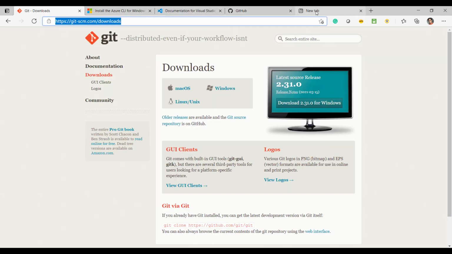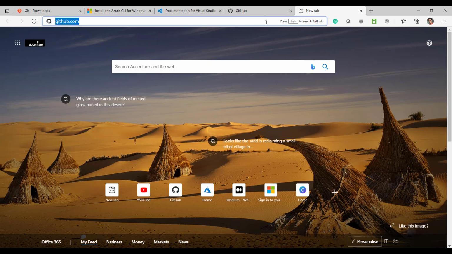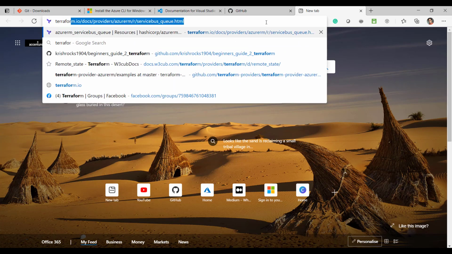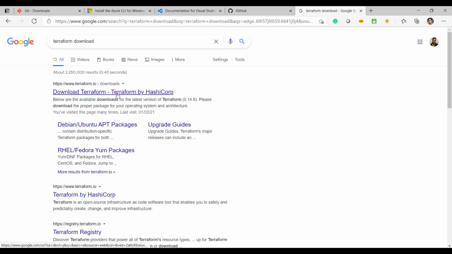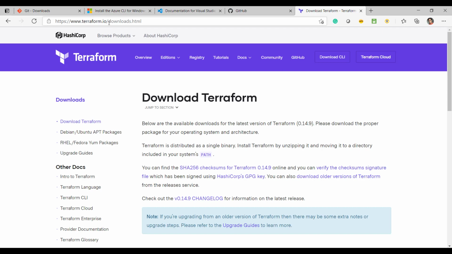So now next thing, we need the Terraform installation. So first thing we need to do is search for Terraform download. Once you search for the download, you go to the official website of terraform.io, and here you will find the Terraform